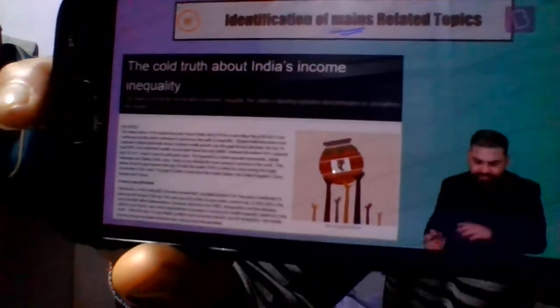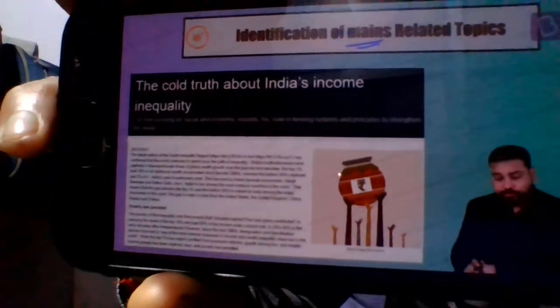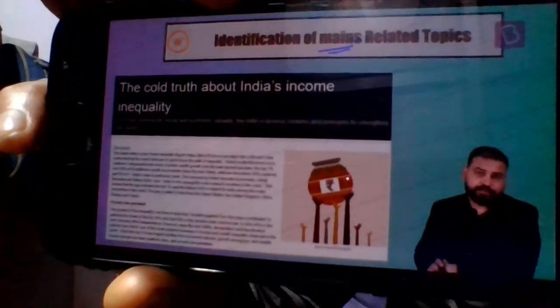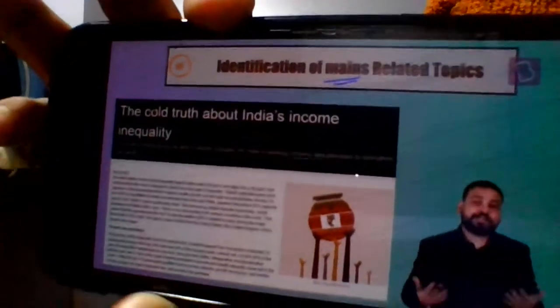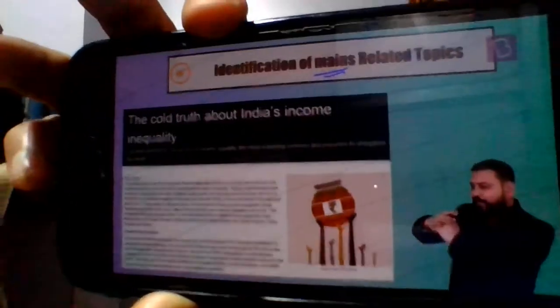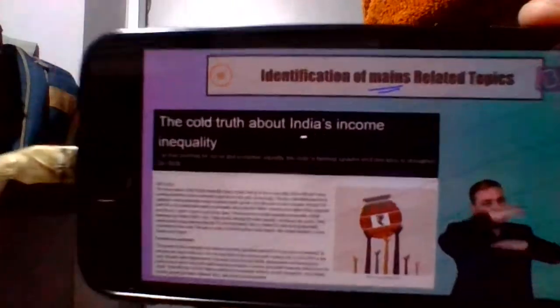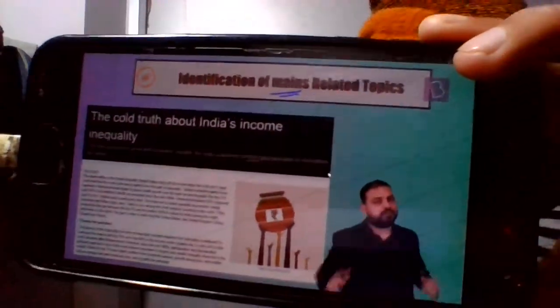Now, let's come to the next part, the identification of mains related topics. For example, this time I have taken an article, the cold truth about India's income inequality. So you know, in economics, if you have studied or will be studying the Gini coefficient, there is a lot of disparity when it comes to India. The rich are becoming richer, the poor are becoming poorer. So the distance between the rich and poor is constantly increasing.